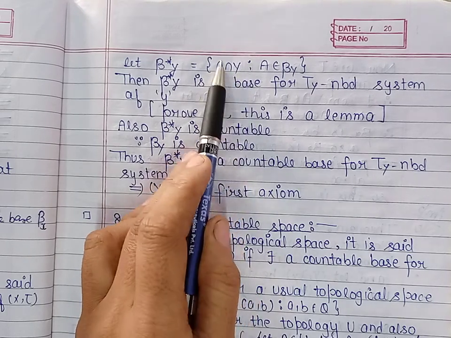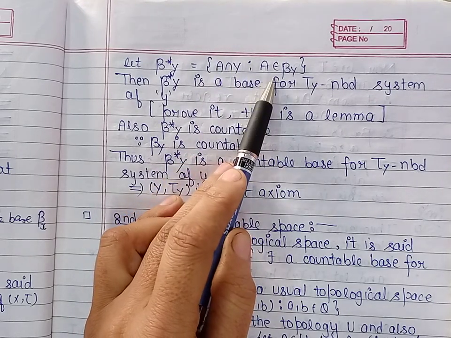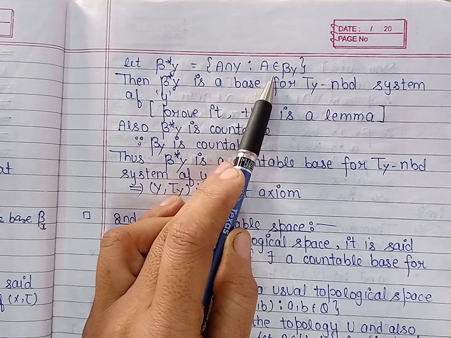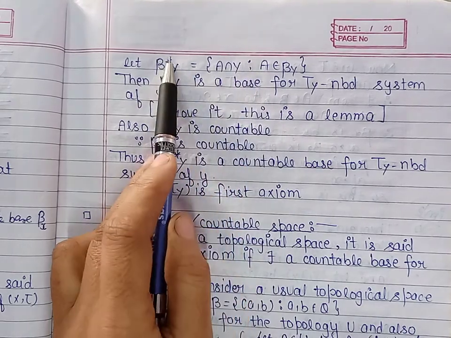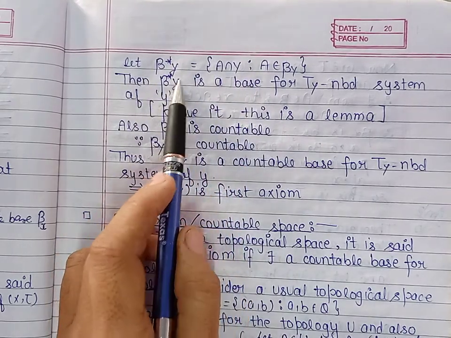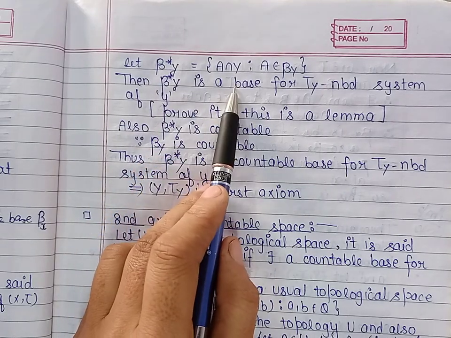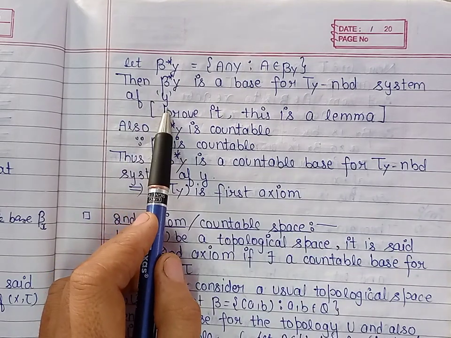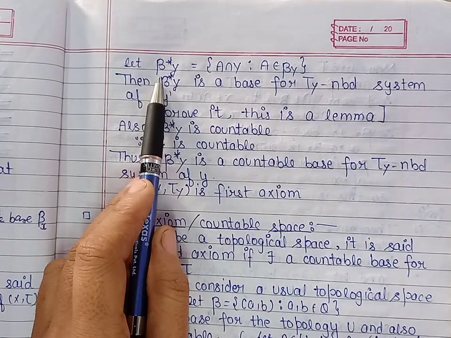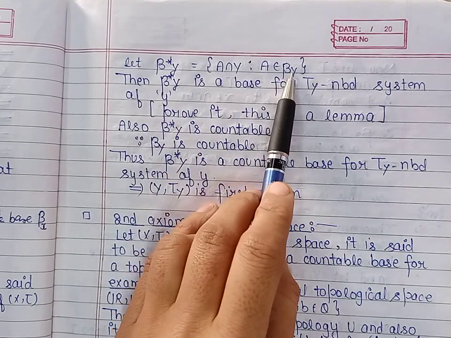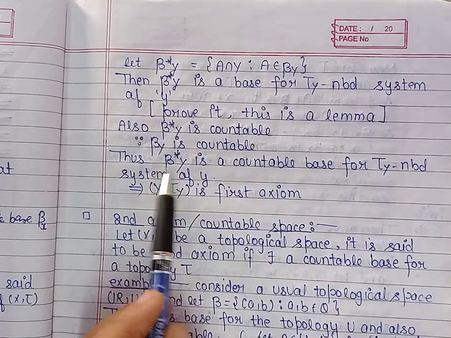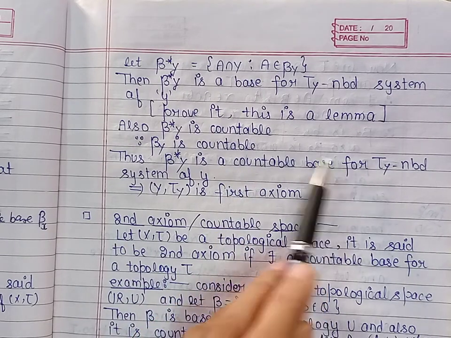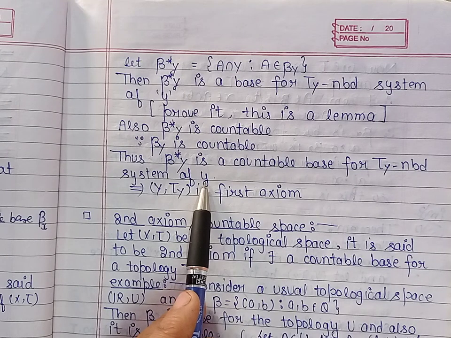So we have taken the members A from beta y. Beta y is a base for the tau y neighborhood system of y. So in this way we have formed beta star y. Now by the previous lemma, this collection is a base for the tau y neighborhood system of the point y, and also this collection is countable because beta y is a countable collection. So we have obtained a countable base for the tau y neighborhood system of the point y, and by definition